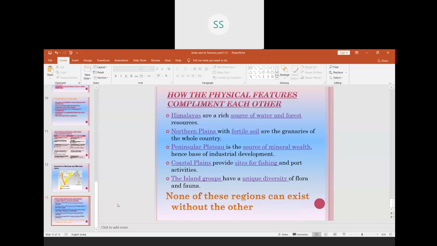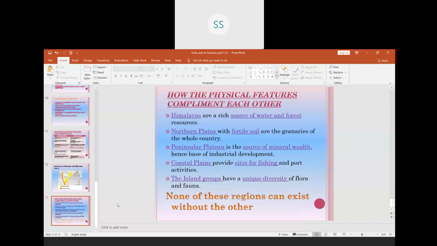When we see all these physical features, each feature is important to us. We cannot say that northern plains are not important, or plateau is not important, or Himalayas are not important, or islands are not important. Every feature has its unique features and they all are important for us.